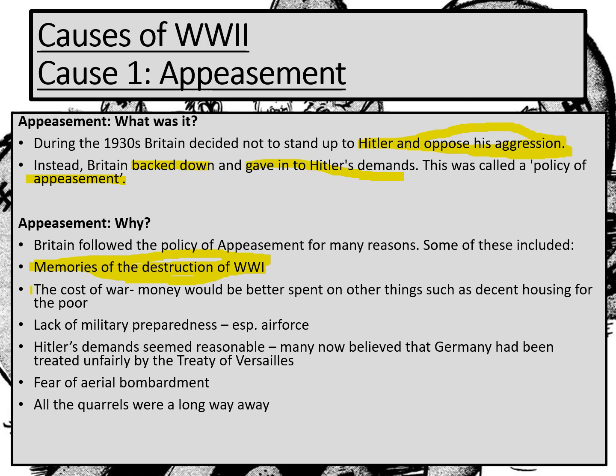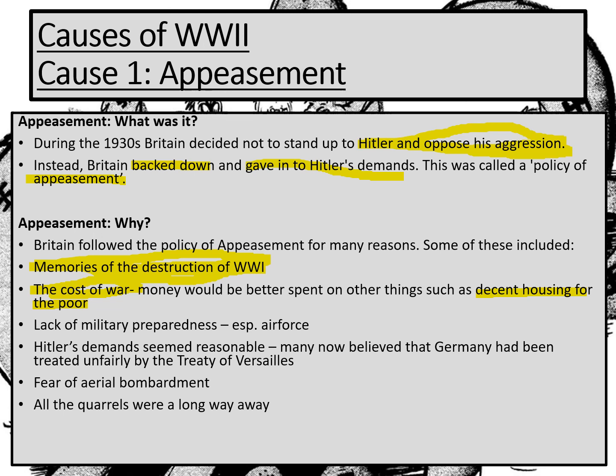Another reason why they didn't want to have a war and thought, well, it's better to give him a little bit of what he wants, is because war is really, really expensive. And actually, at this point, there were so many people still living in slum housing. So money would be better spent on housing for the poor rather than on armaments that really weren't needed at this point.